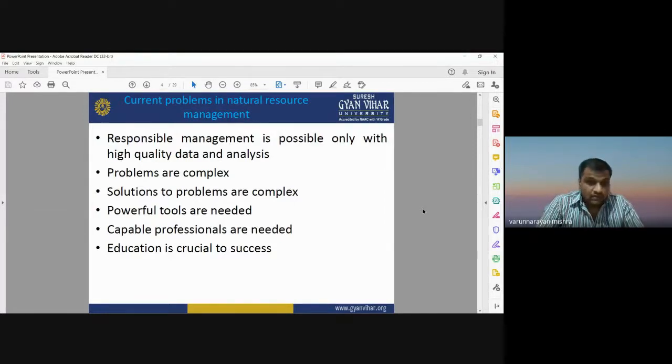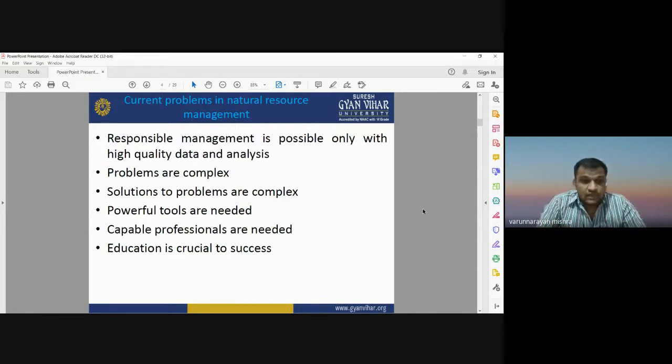And the problems are very complex. Natural resource problems are very complex. All the issues related to natural resource management are very complex because the interaction between different organisms, or the interaction between the natural environment and the living organisms on the earth surface, is very complex. So if the problem is complex, definitely the solution is also likely to be complex.